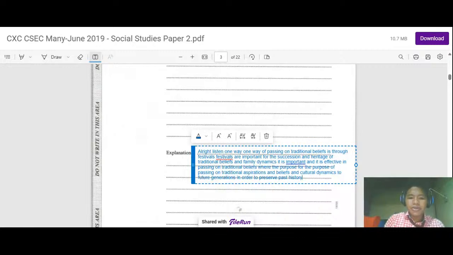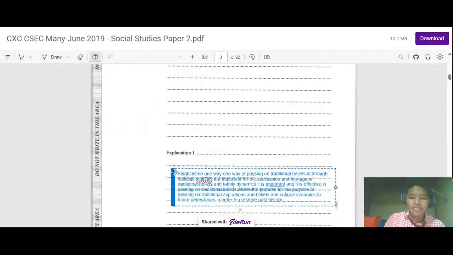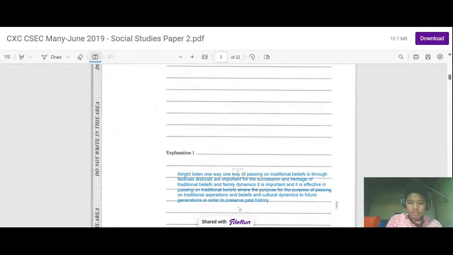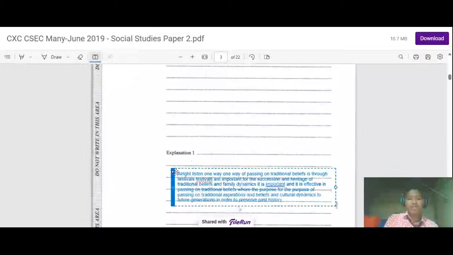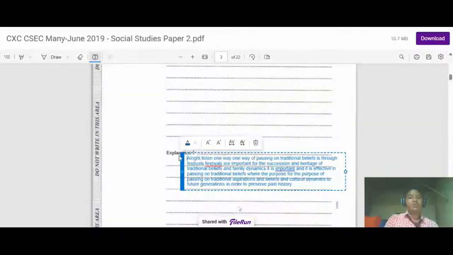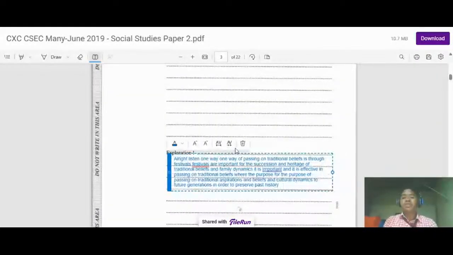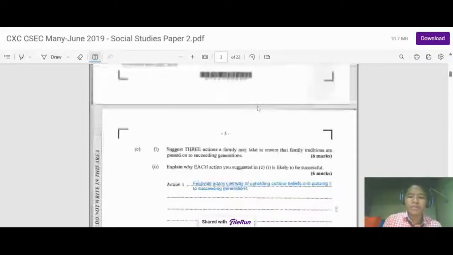All right, so I get all the notes here. It says explanation. So all right, listen. One way of passing on traditional belief is through festivals. Festivals are important for the succession and heritage of traditional beliefs and family dynamics. It is effective in passing on traditional beliefs with the purpose of passing on traditional aspirations, beliefs and cultural dynamics to future generations in order to preserve past history. So that's the answer for this question right here. Use these answers for your past papers.